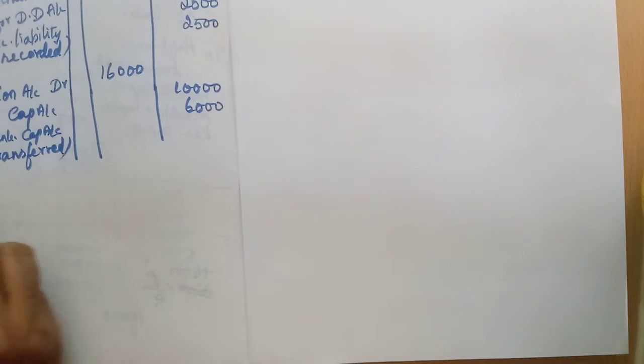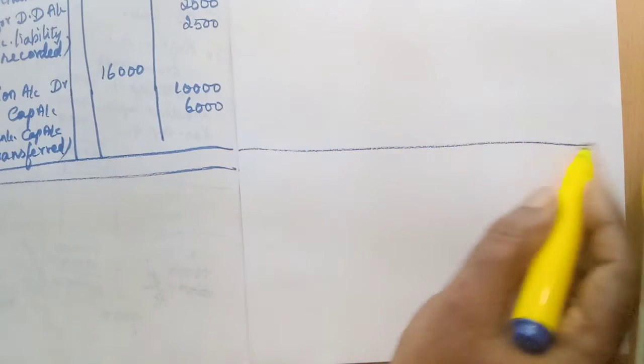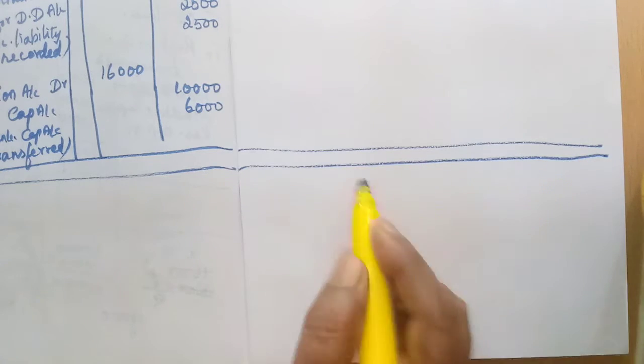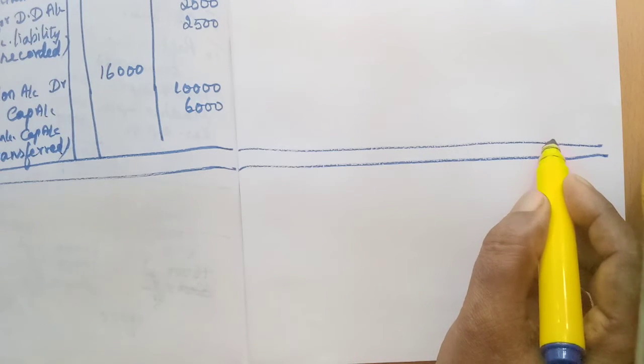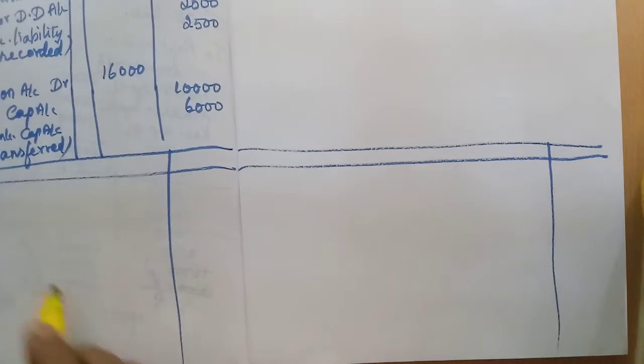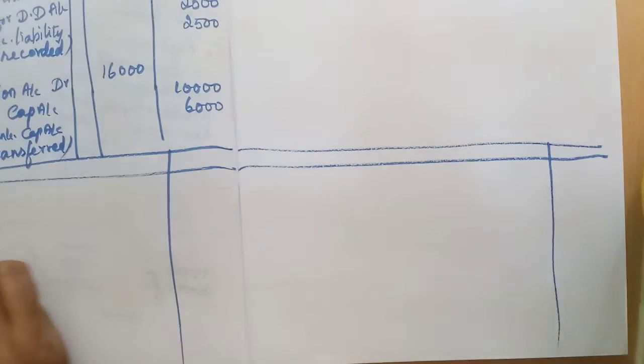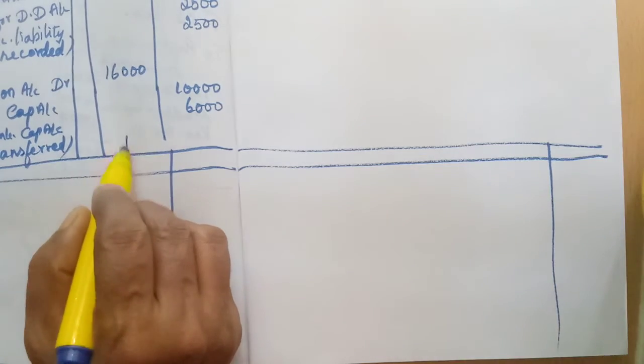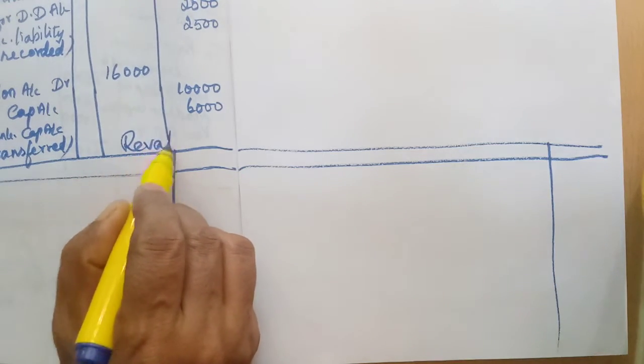Okay, now we will show the revaluation account. Two pages we have to use. Amount column. Okay, that revaluation account we have to write.